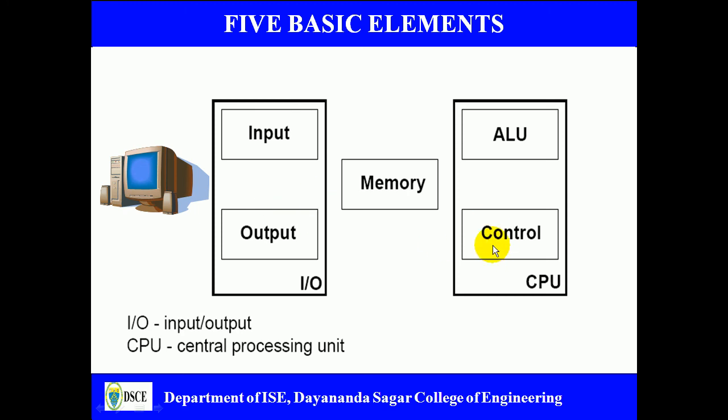And next we have, as we said already, the output unit, where the result given by the CPU is sent to the output unit. So the standard output unit is going to be the monitor, or the output unit can even be the printer or LED, light emitting diode, or liquid crystal display. There are many other output devices, and whatever data or result is given by this ALU block, if the result is sent to the output unit, it has to be converted to the format which is understandable by the user.